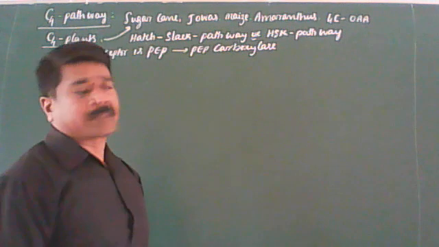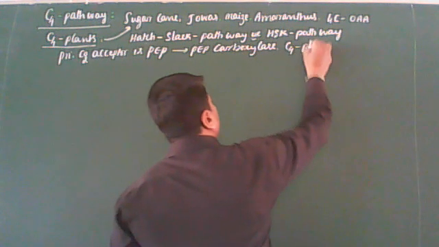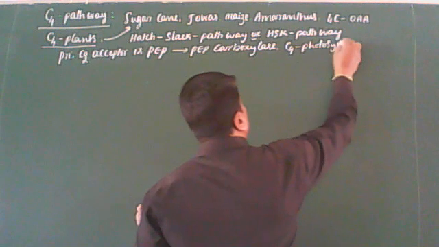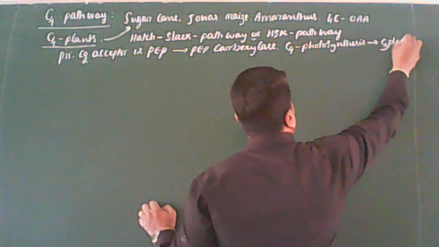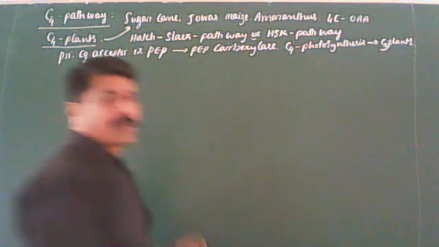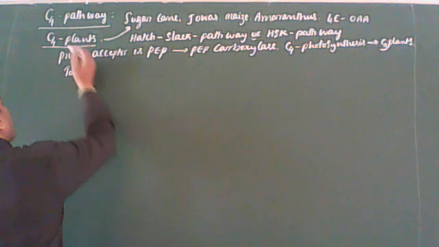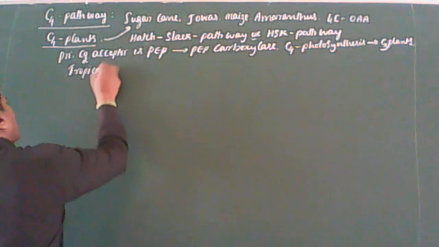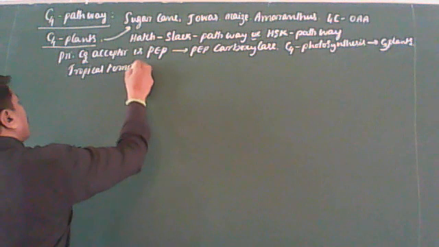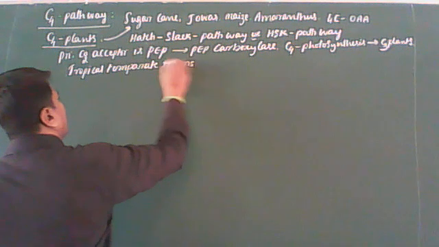C4 plants are more efficient in photosynthesis than C3 plants. That is why C4 plants are present in tropical and temperate regions, because they have the capacity to tolerate high temperature.